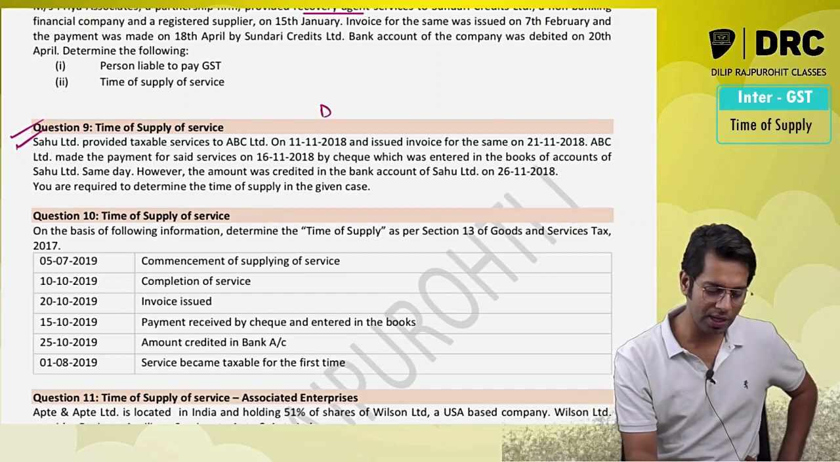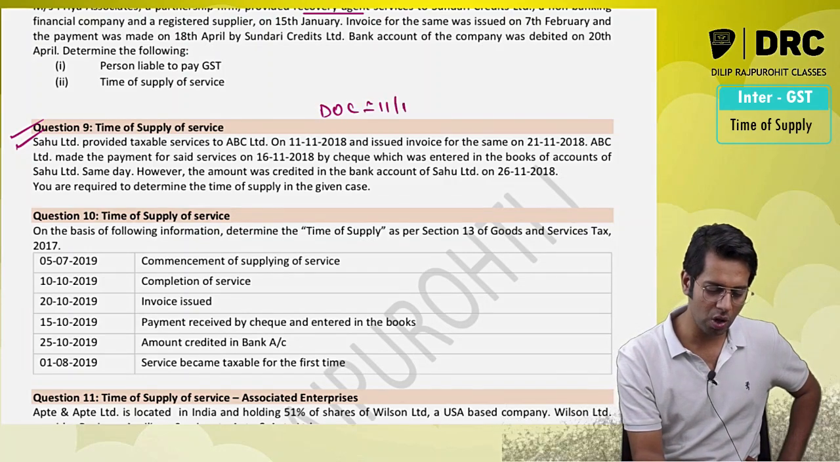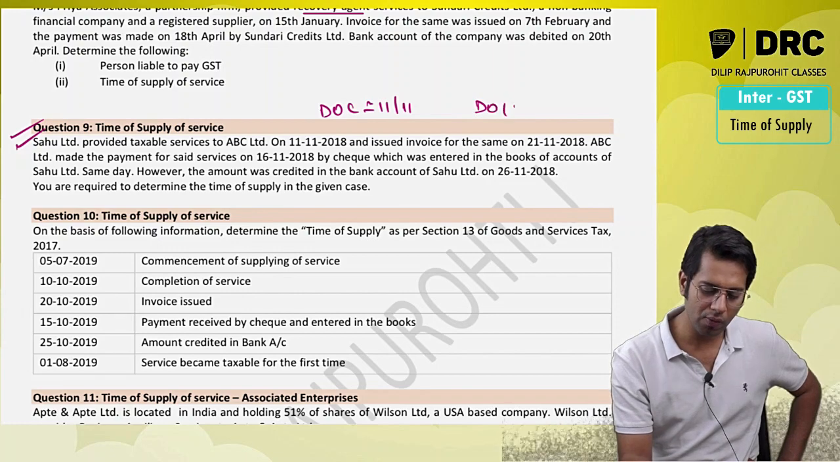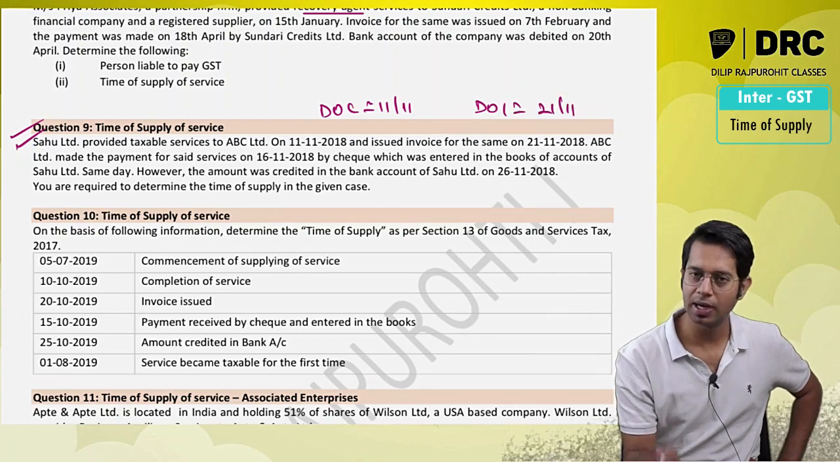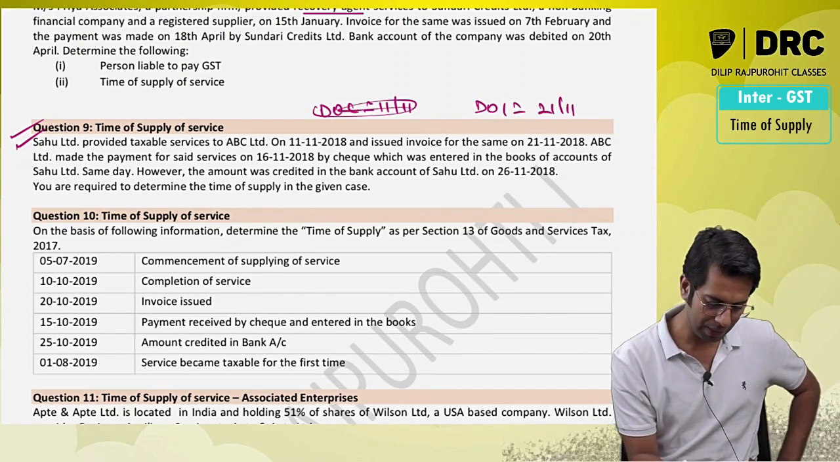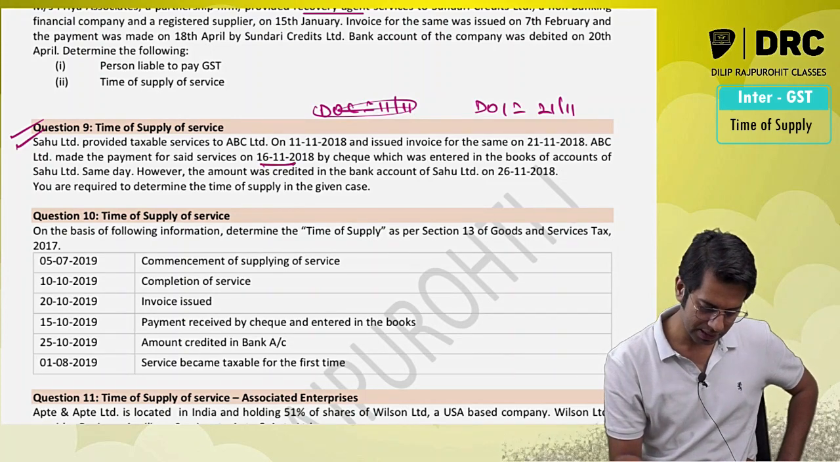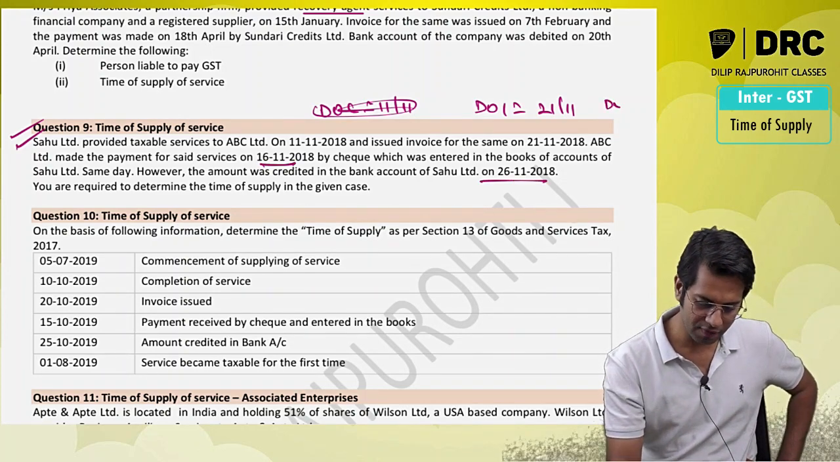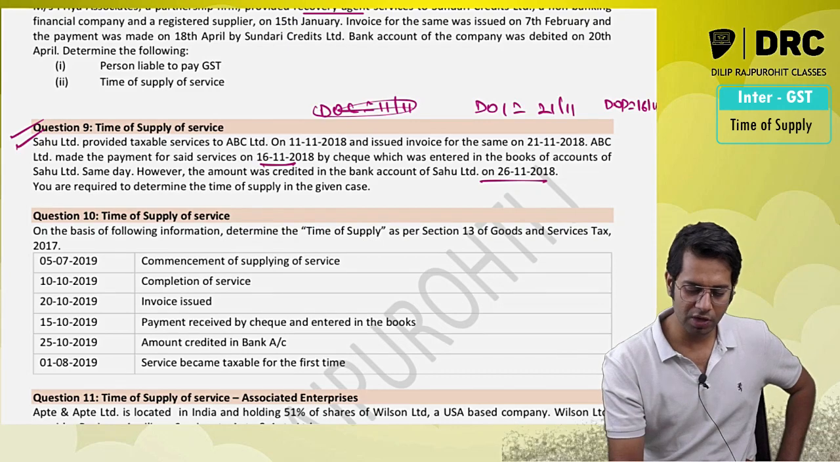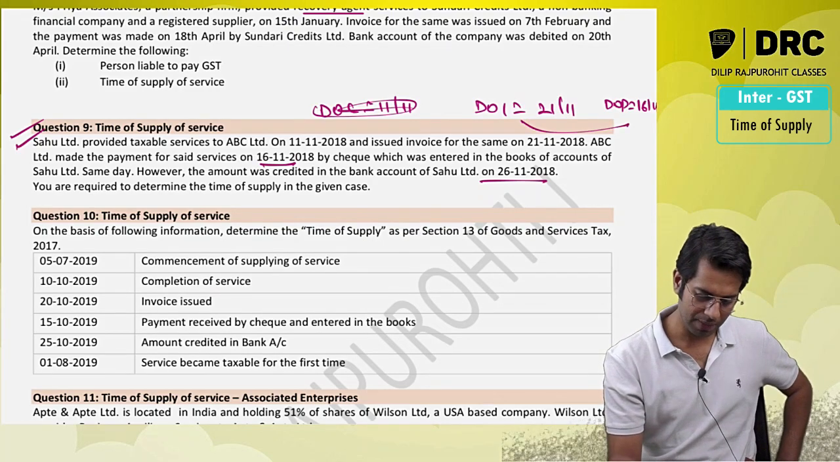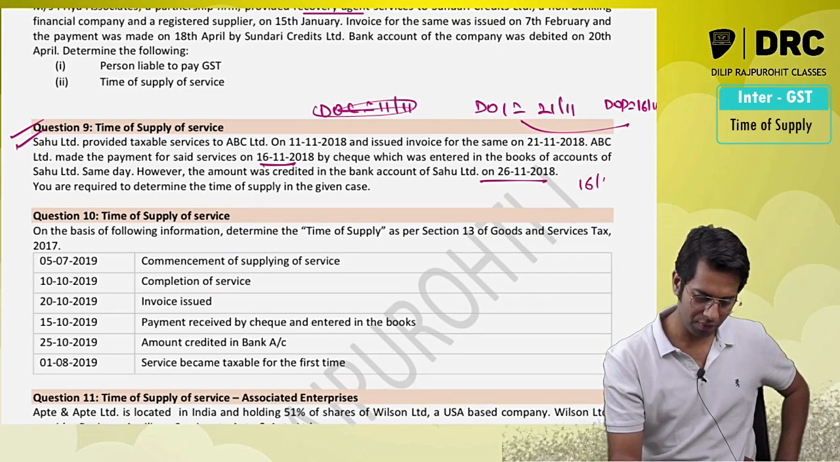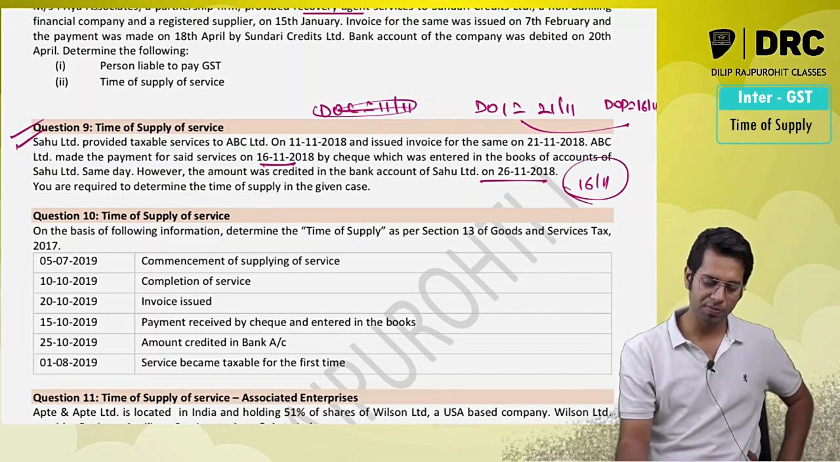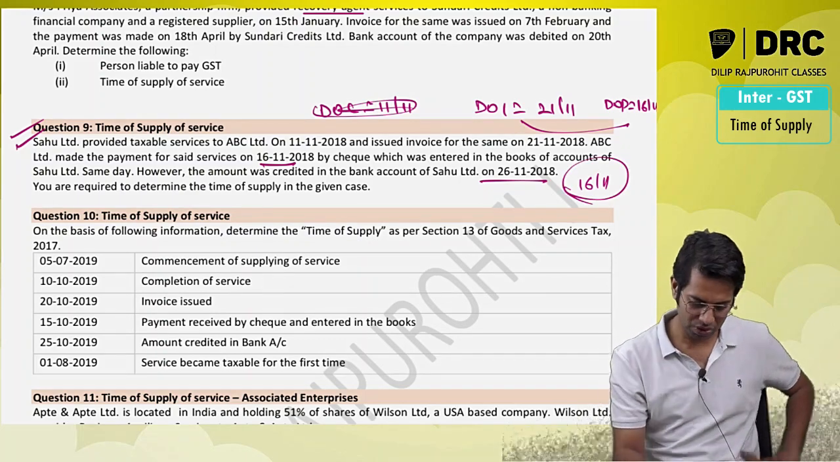The date of completion is 11th of November, and the date of invoice is 21st of November. It is within the due date. So the date of payment I will check. The time of supply is the date of payment or the date of invoice, whichever is earlier. Date of payment is 16th of November. So which is earlier? Compare them. 16th of November is earlier, so 16th of November will become the time of supply. Very simple question.